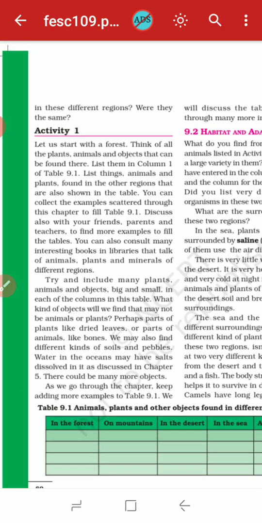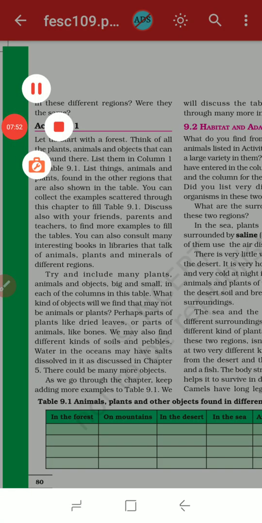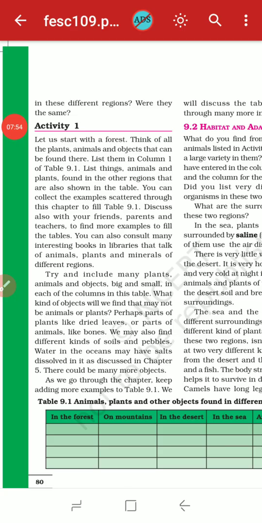Now what about the surroundings in these different regions, and where were they the same? So far this is all about the animals. Now what about the surroundings, what about the landform? That is also a very important question of this lesson. We will see this question in the next video.